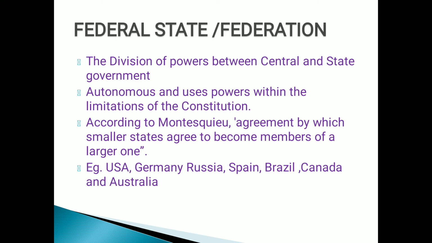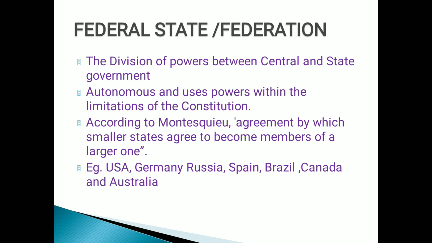Now, every federation is a division of power between one central government on the one hand and several state governments on the other. The best definition is given by Montesquieu. That means the federal government is a convention. Convention means the agreement by which several similar and smaller states agree to become members of the larger one. I hope people have understood now what is meant by a federal state or a federation.